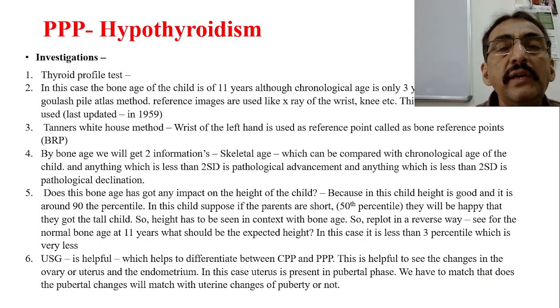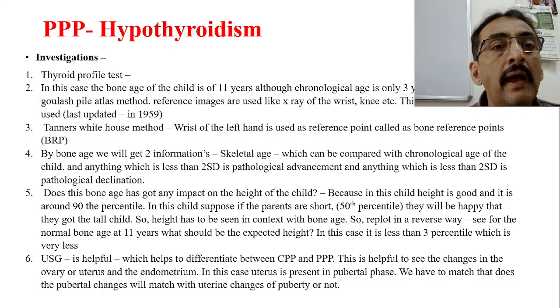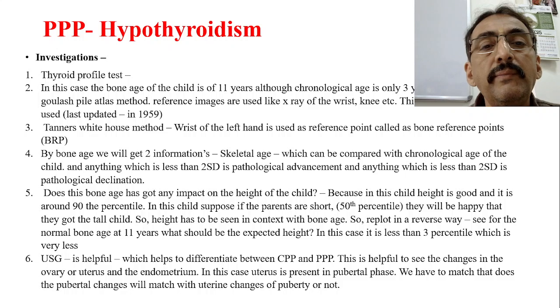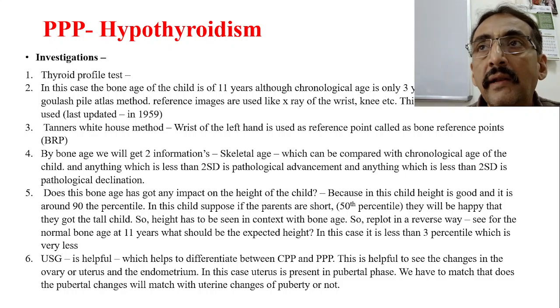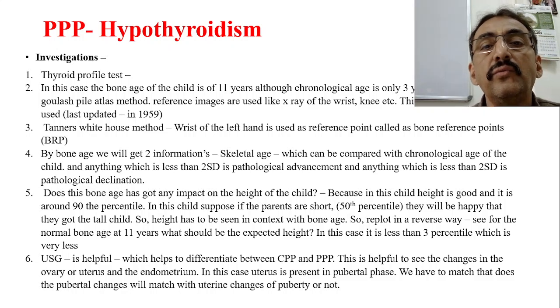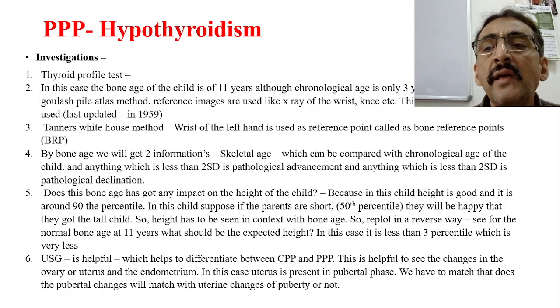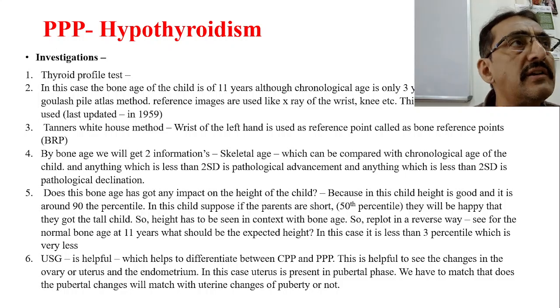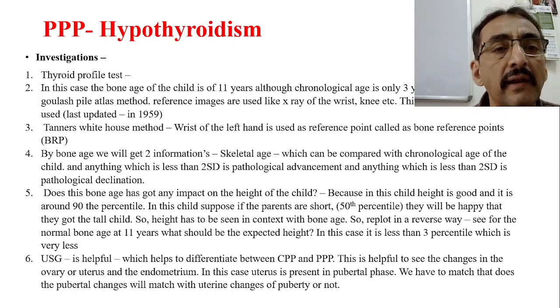Now coming to the investigations, for the thyroid you have to go for the thyroid profile test, and in this case the bone age of the child will be delayed compared to the chronological age, which is greater than the bone age. Bone age is assessed by the Greulich-Pyle atlas method. Reference images are used for comparison, like X-rays of the wrist, knees, etc. This is the most commonly used method, and it was last updated in 1959.